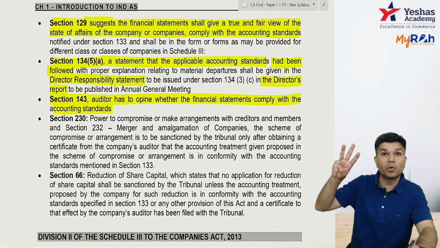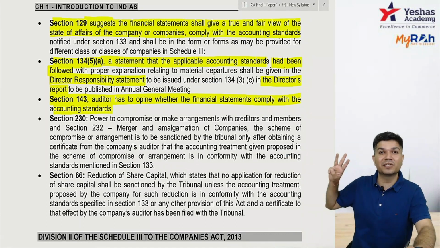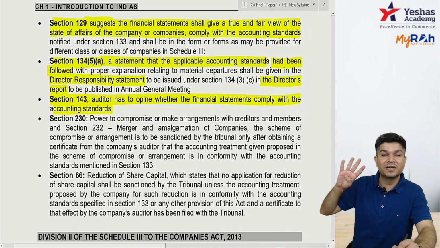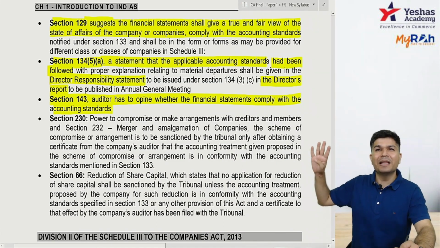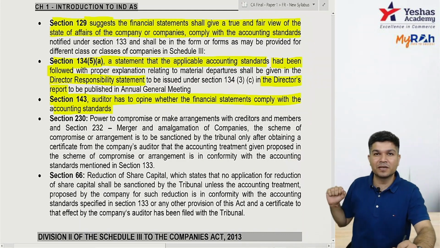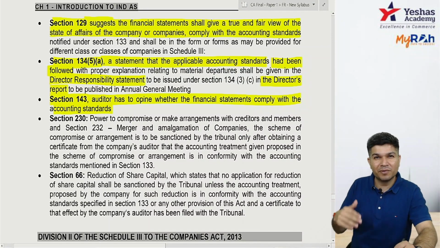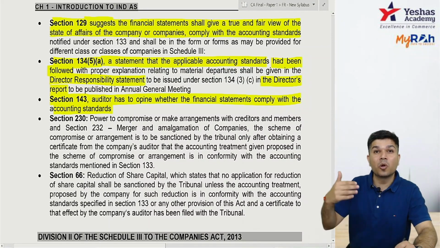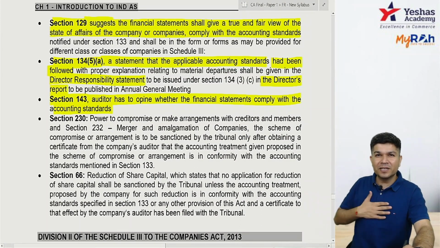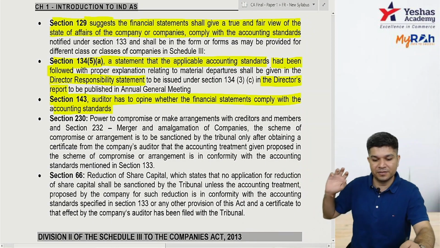Then section 129 says financial statement shall comply with accounting standards. 134 subsection 5, directors' responsibility statement. Directors are taking responsibility while preparing financials that they have complied with the applicable accounting standards. Section 143, actually it's 143 subsection 3 clause E, the auditor has to opine whether the financial statement complies with accounting standards.